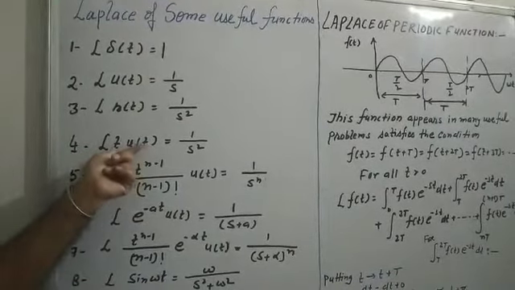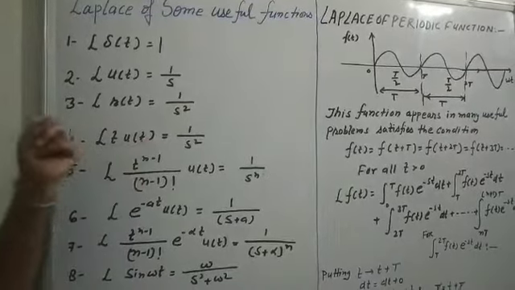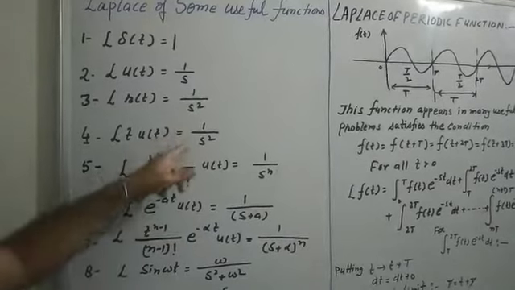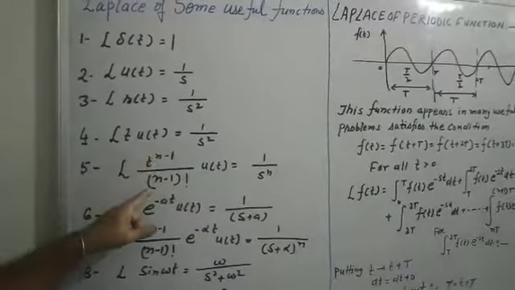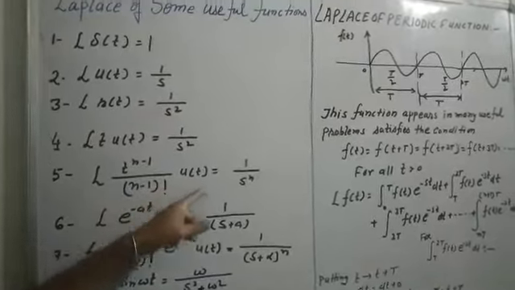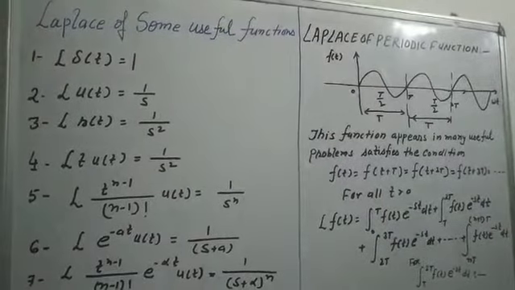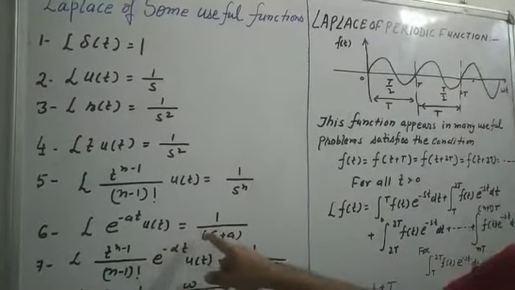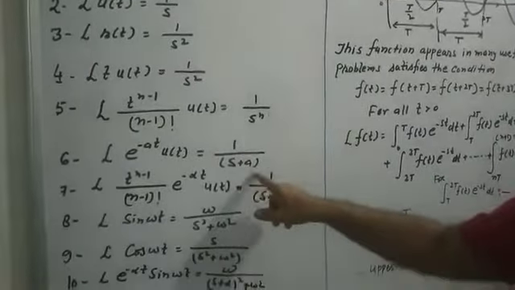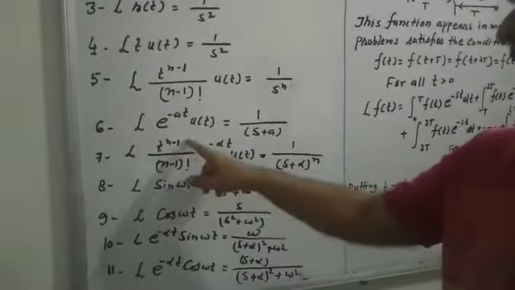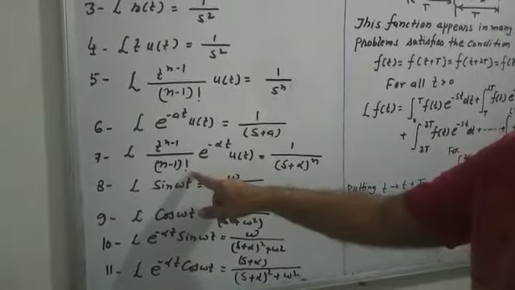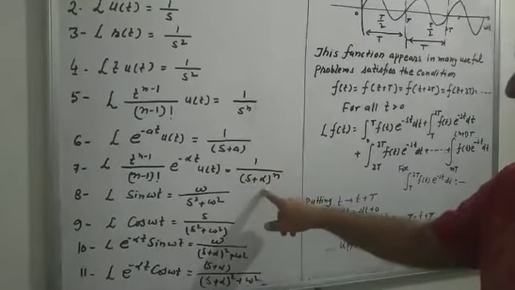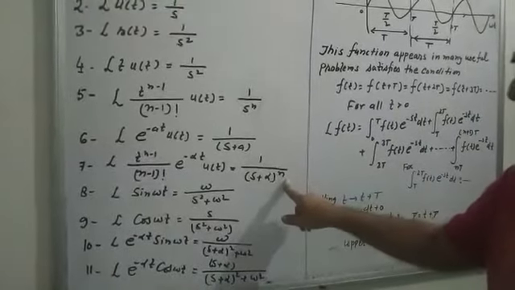t into u(t), that is t multiplied by the step function, then take the Laplace, it will give the ramp function Laplace 1/s². t to the power n minus 1 by factorial n minus 1, u(t), Laplace will be 1/s to the power n. And e to the power minus at u(t), Laplace is 1/(s plus a). t to the power n minus 1 by factorial n minus 1, e to the power minus alpha t u(t), Laplace will be 1/(s plus alpha) to the power n.